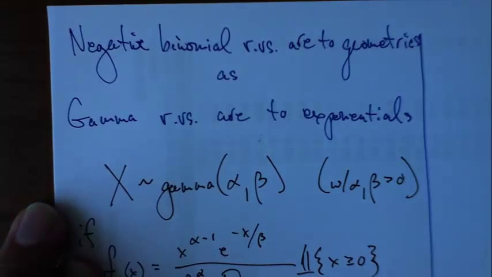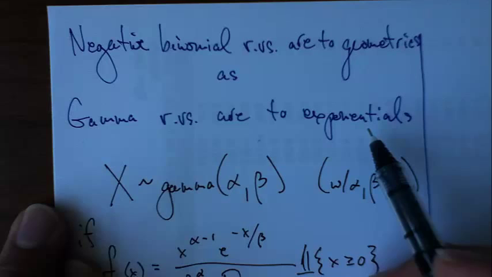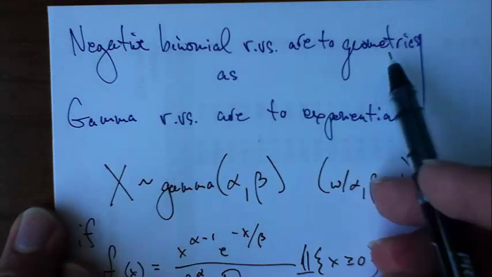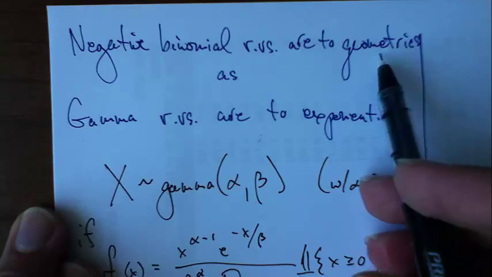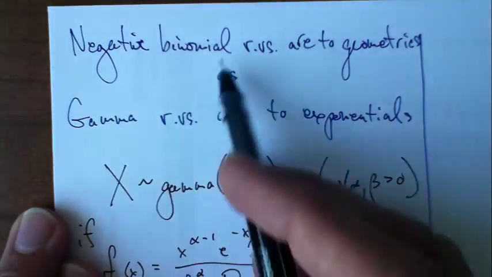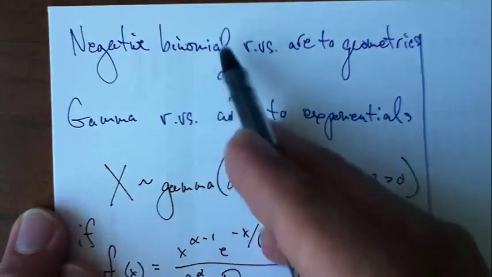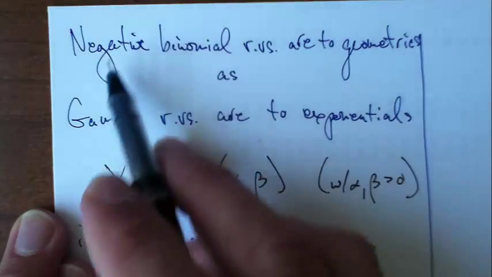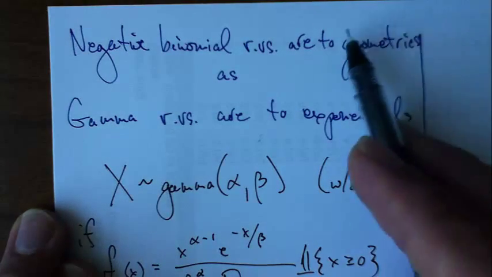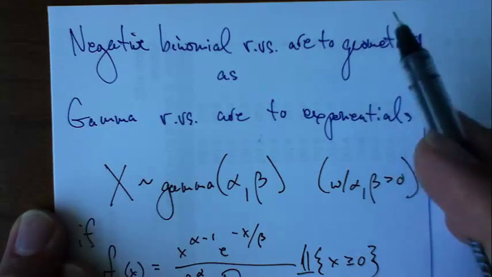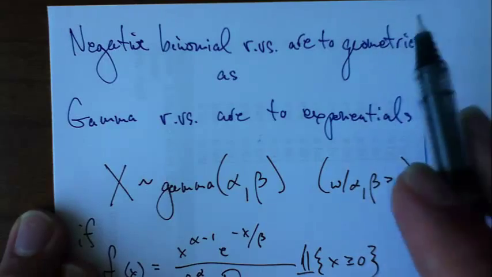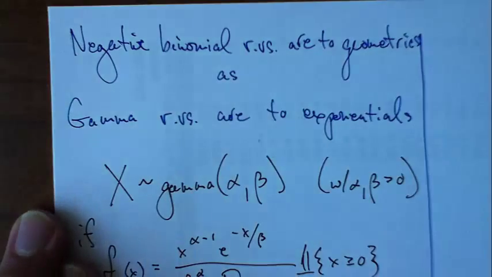So let's generalize a little bit. We're going to go from exponentials to something more general called gamma. You probably want to think of this like geometrics generalizing to negative binomials. Remember we saw that negative binomials model the time until the rth success, right? So you can think of a negative binomial as a sum of r geometric random variables, because you have to see one success and then another and then another. Geometrics model the times between these successes. If you add up r of them, you get a negative binomial.